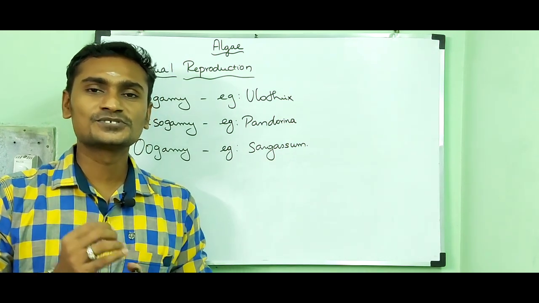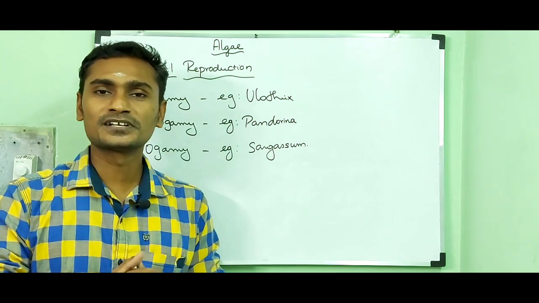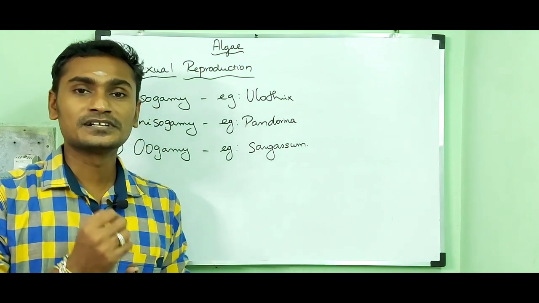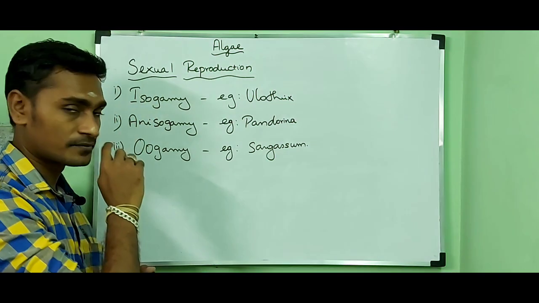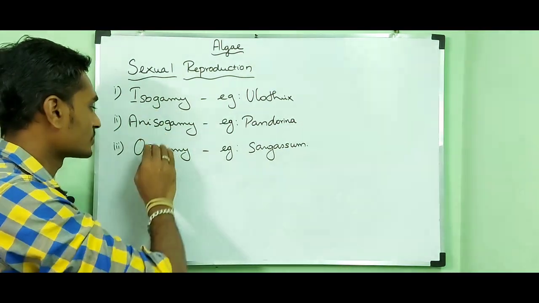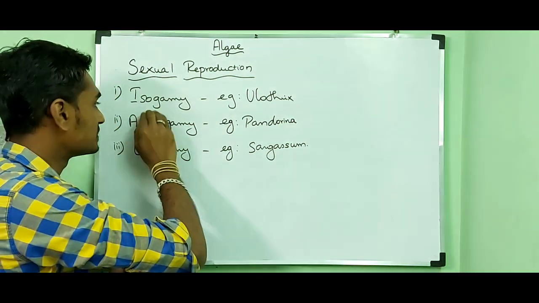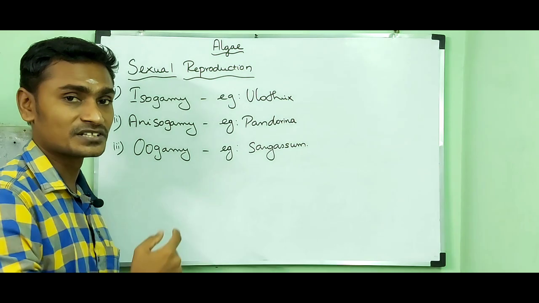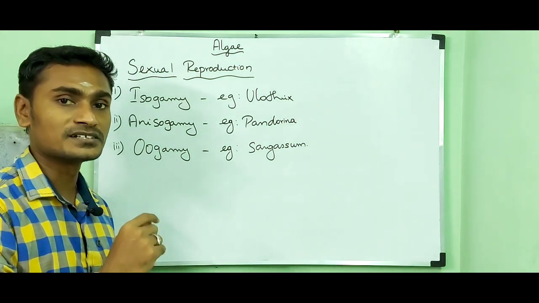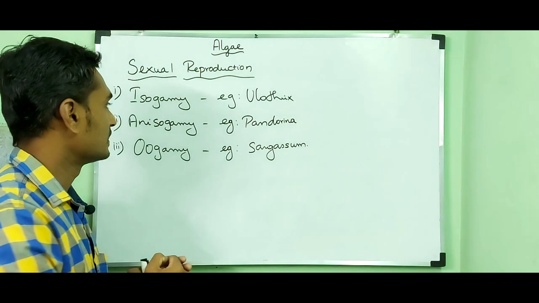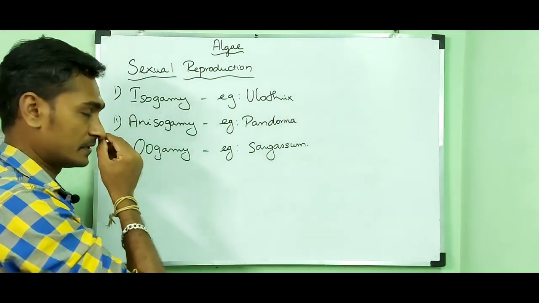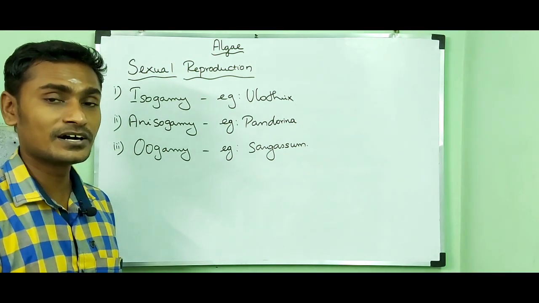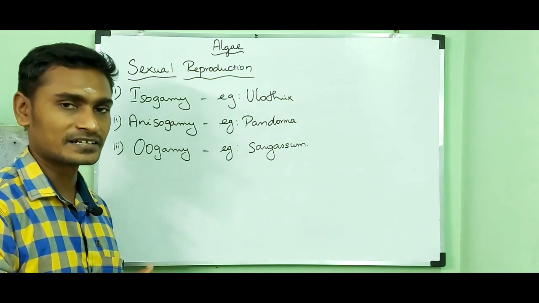Sexual reproduction means fusion of gametes takes place. In sexual reproduction, alternation of generation takes place. Let us talk about the sexual reproduction types. There are 3 types: isogamy, anisogamy and oogamy. Iso means same, gamy means fusion of gametes. So isogamy means fusion of physiologically and morphologically similar gametes. Example, Ulothrix. Then anisogamy means fusion of physiologically or morphologically dissimilar gametes.